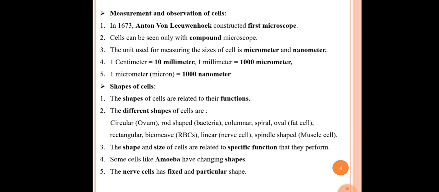The third point here is the units used for measuring the size of a cell are micrometer and nanometer. So 1 centimeter is equal to 10 millimeter, 1 millimeter is equal to 1000 micrometer, and 1 micrometer is equal to 1000 nanometer. These are the relations between centimeter, millimeter, micrometer, and nanometer.